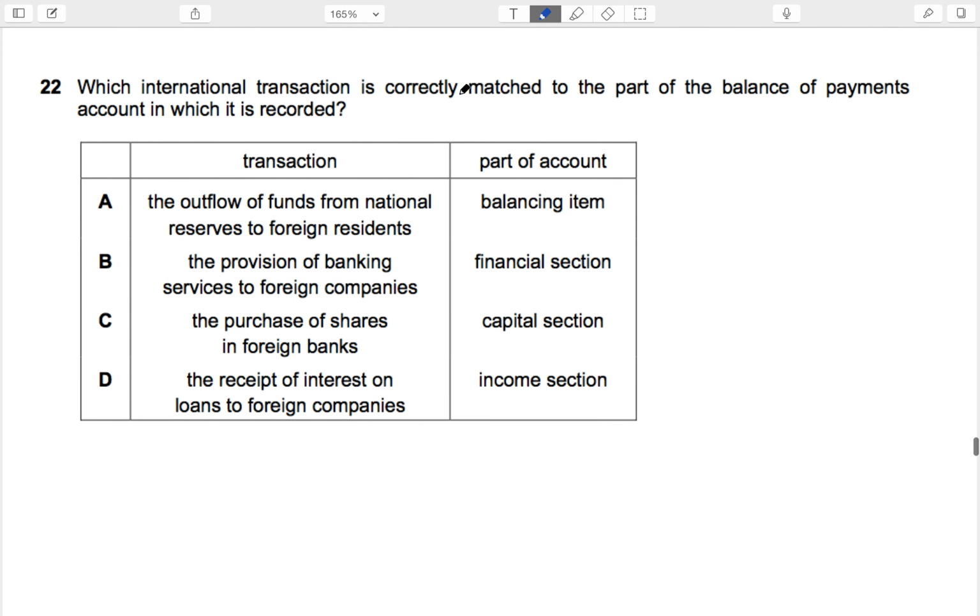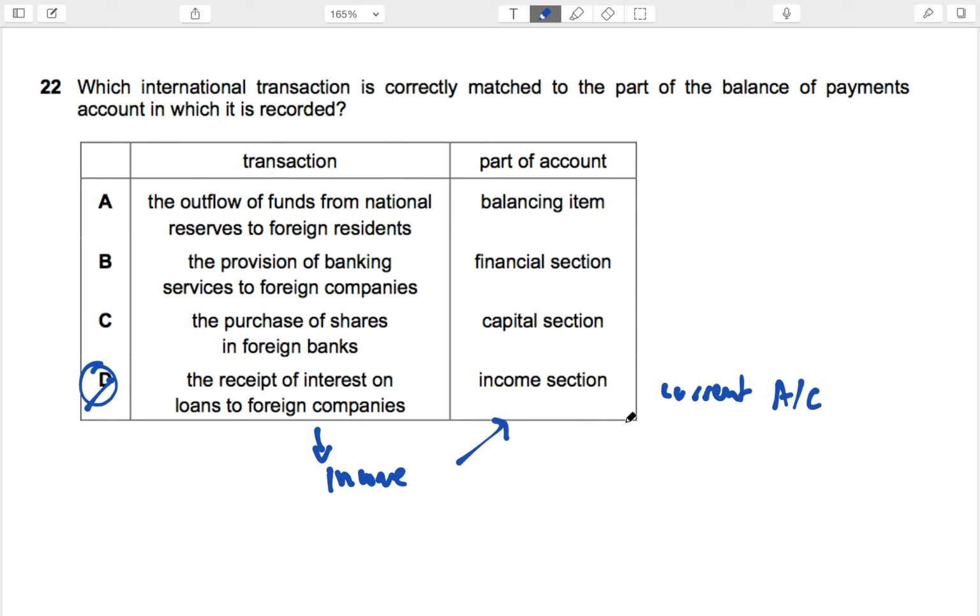Which international transaction is correctly matched to the part of the balance of payment account in which it is recorded? Well, we know D, which is the receipt of interest on loans to foreign companies, is basically income, and that comes in the income section of the current account. So that's the right answer. Let's look at why others are wrong.